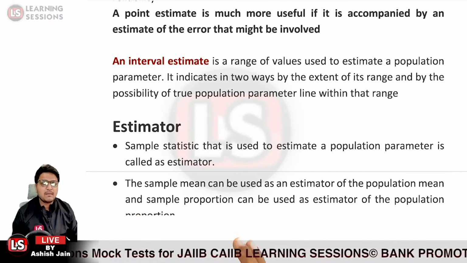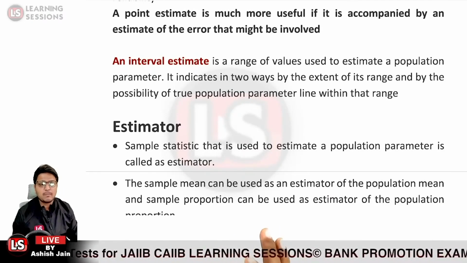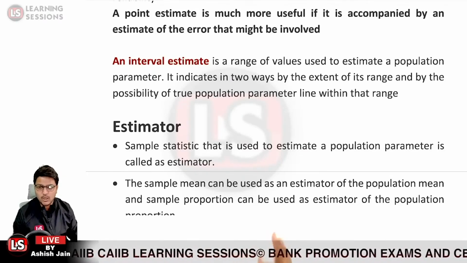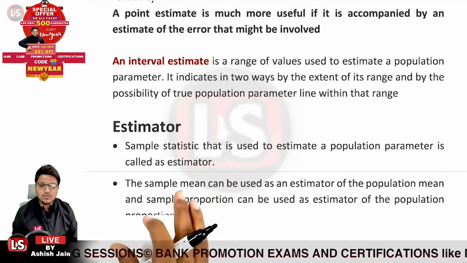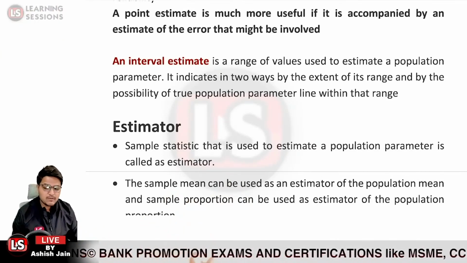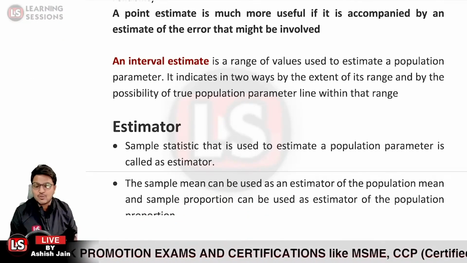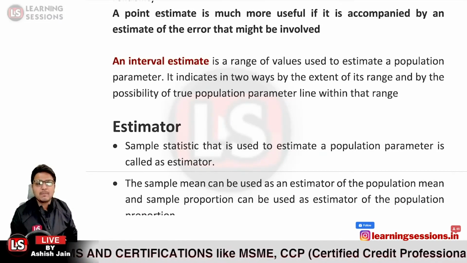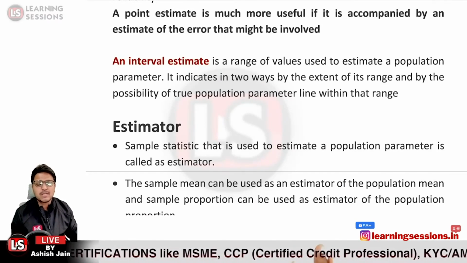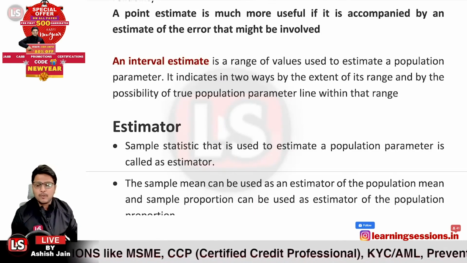The sample mean can be used as an estimator of the population mean. Also, the standard deviation or standard error of the sample can be used as an estimator, so as to estimate the population parameter. And the sample proportion can be used as an estimator of the population proportion.